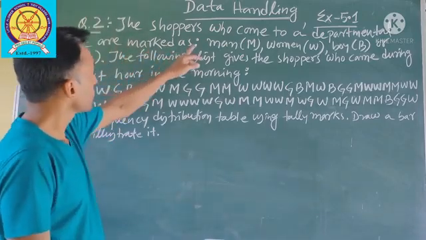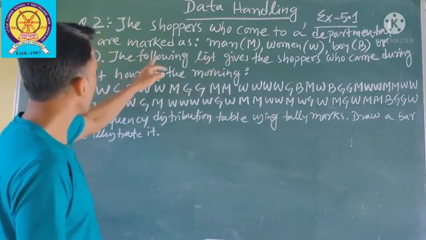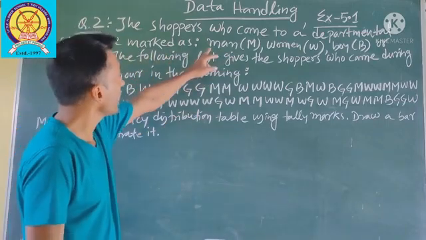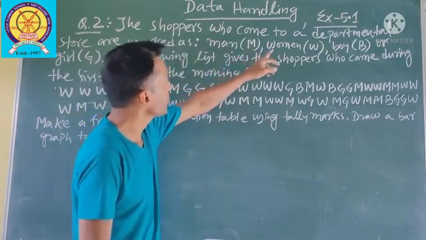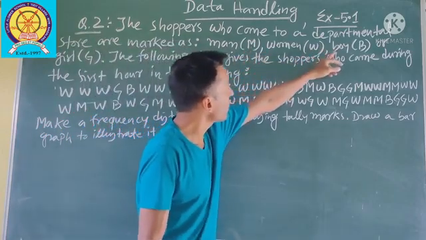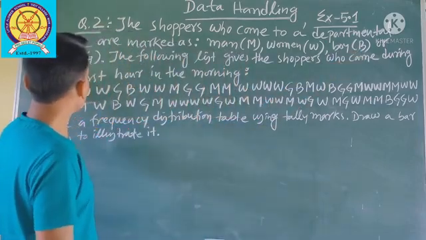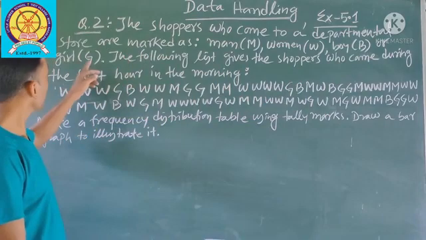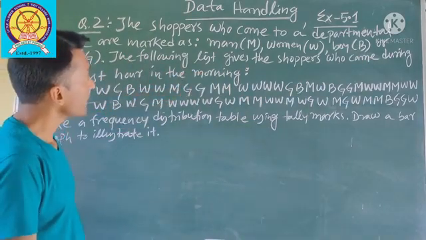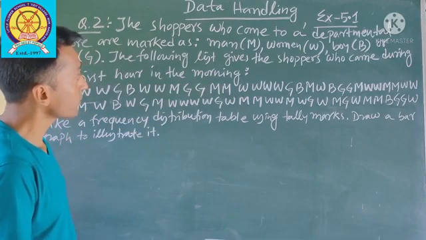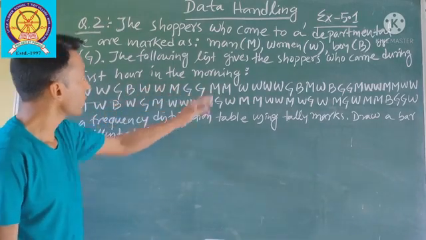The shoppers who come to a departmental store are marked as men represented by capital M, women represented by W, boy represented by B, and girl represented by capital Z. The following list gives the shoppers who came during the first hour in the morning.